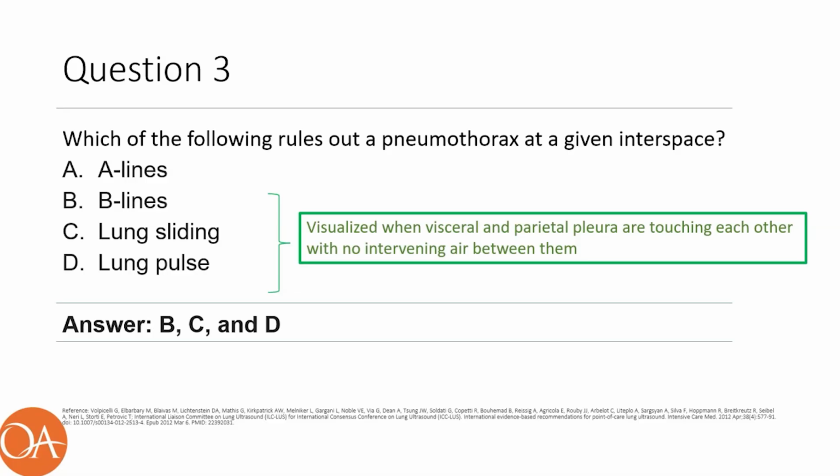Since a pneumothorax is an air collection between the visceral and parietal pleura, it is ruled out within a given interspace by the visualization of any of the following: B lines, lung sliding, or a lung pulse. In contrast, A lines are a nonspecific finding seen in both sonographically normal lung and in cases of pneumothorax.